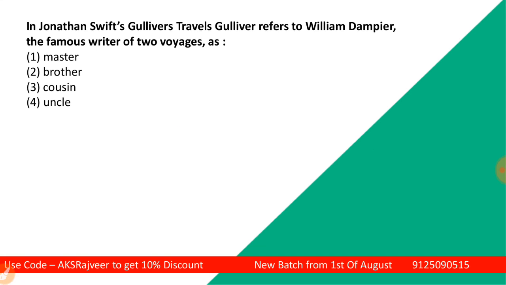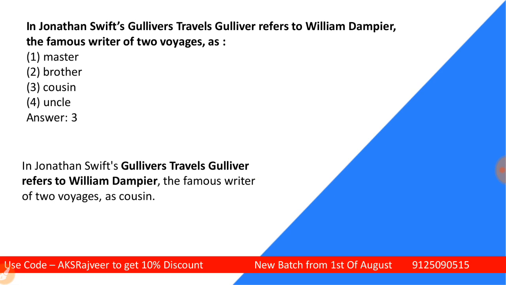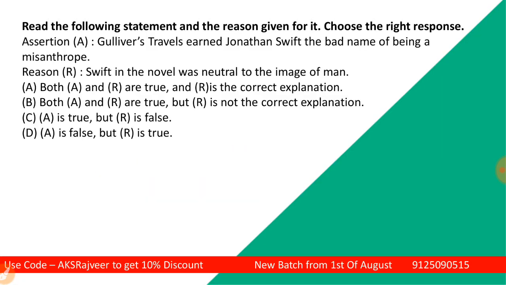In Jonathan Swift's Gulliver's Travels, Gulliver refers to William Dampier, a famous writer of two voyages, as master, brother, cousin, or uncle. So the correct answer of the question is the third one, cousin. In Gulliver's Travels, you can see, students, William Dampier appears, the famous writer of two voyages, and Swift referred to him as cousin. See the next one.